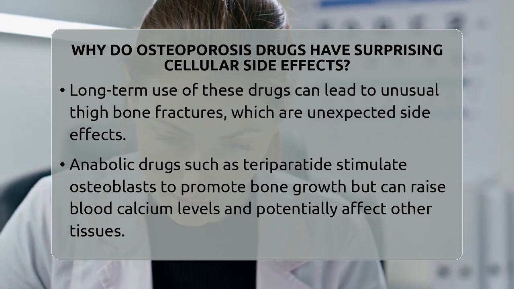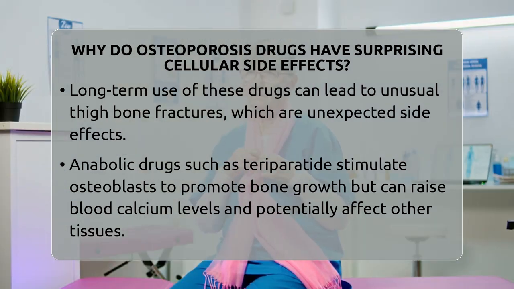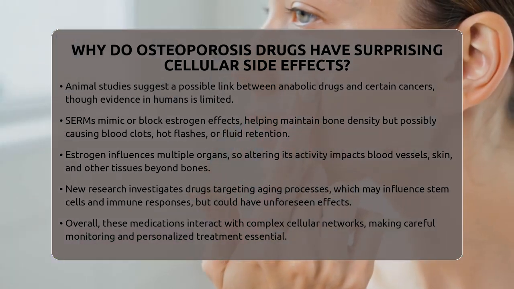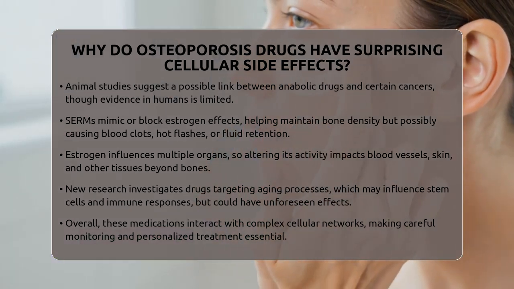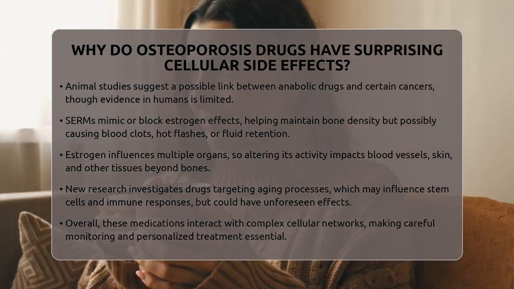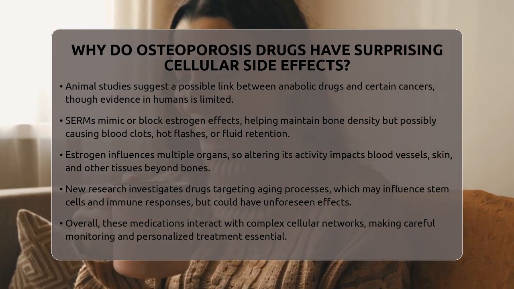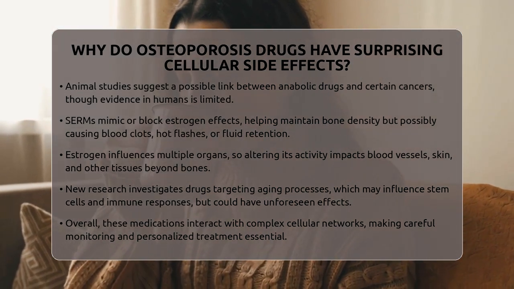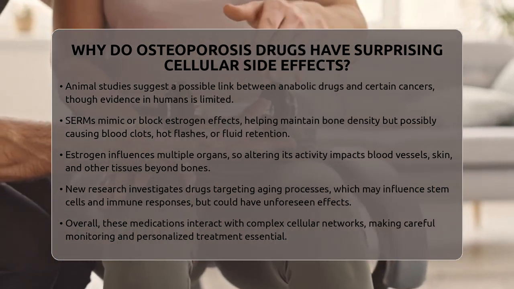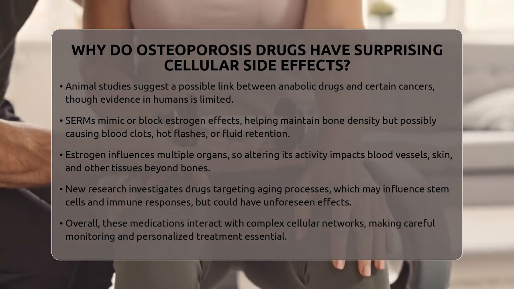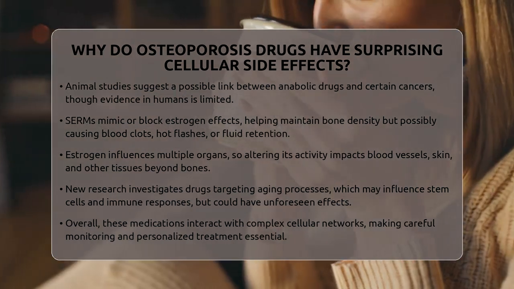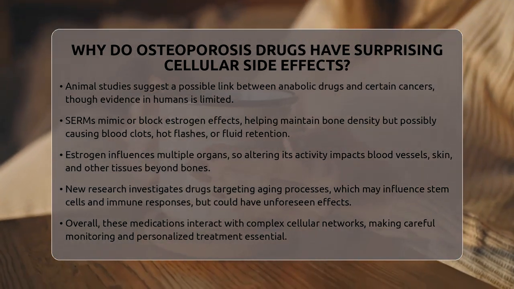Recent research is exploring how drugs that target aging processes, such as those affecting cellular aging or senescence, might influence bone health. These treatments can impact stem cells and immune cells, which are involved in tissue repair and immune response. While this research holds promise, it also raises the possibility of unexpected effects because these pathways are involved in many bodily functions.